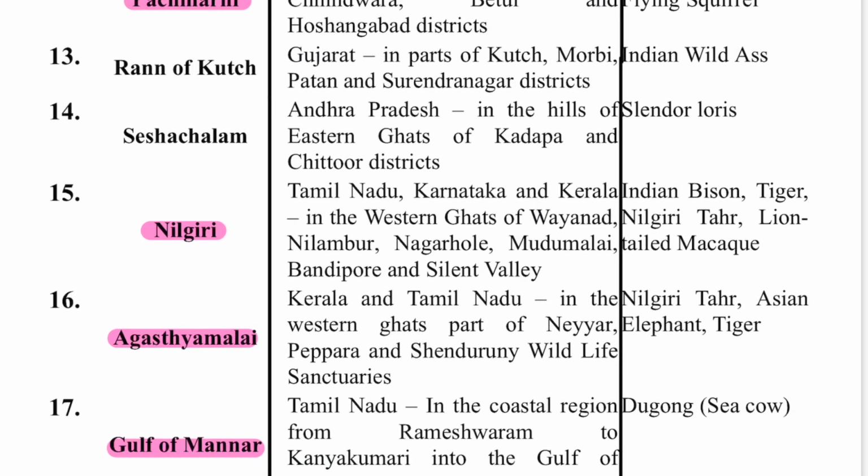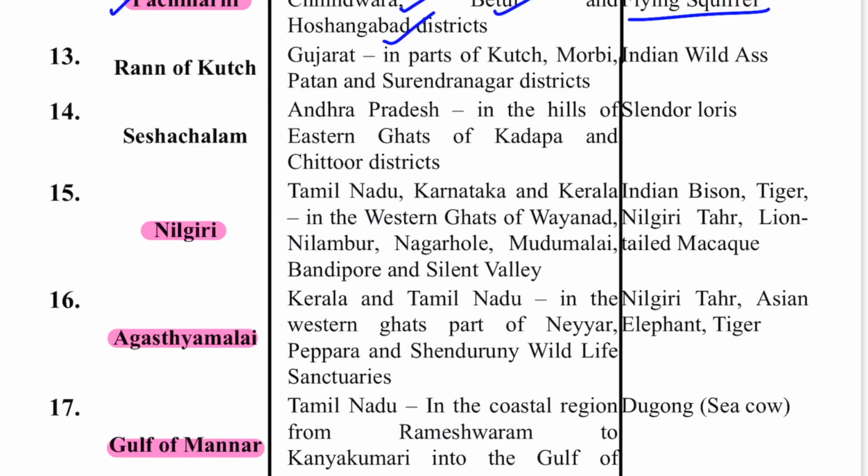Next is Pachmarhi. Pachmarhi is a hill station also in the Betul Plateau of the Satpura range in Madhya Pradesh, and this Biosphere Reserve is present in parts of Chhindwara, Betul and Hoshangabad districts. Giant squirrel and flying squirrel are the main animals here. You can see here is Pachmarhi, and this is actually the Satpura hills.